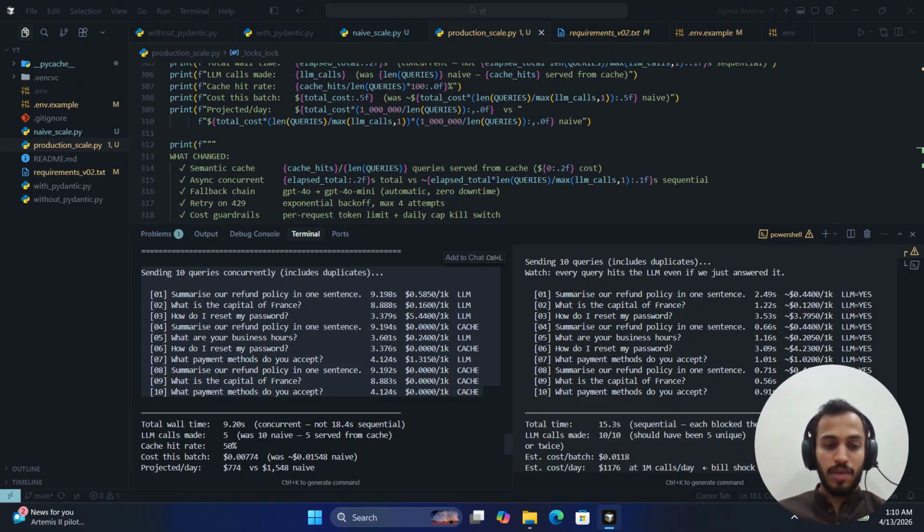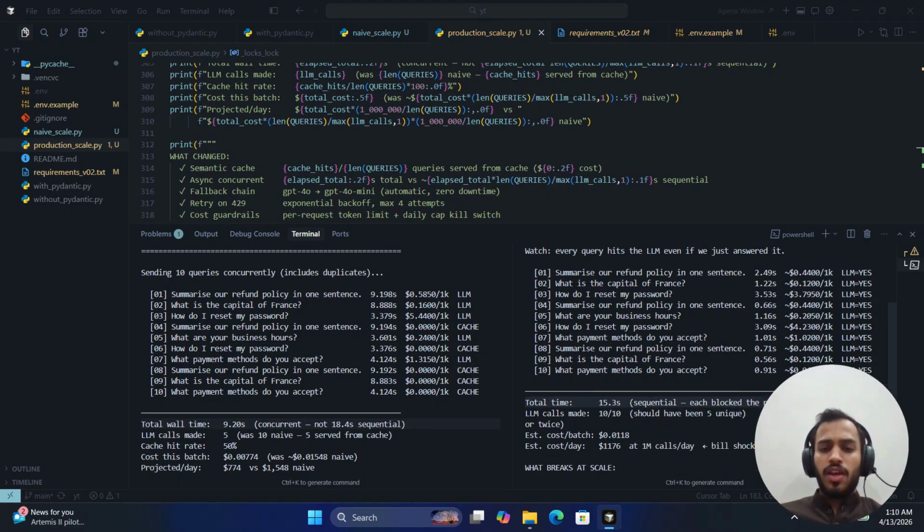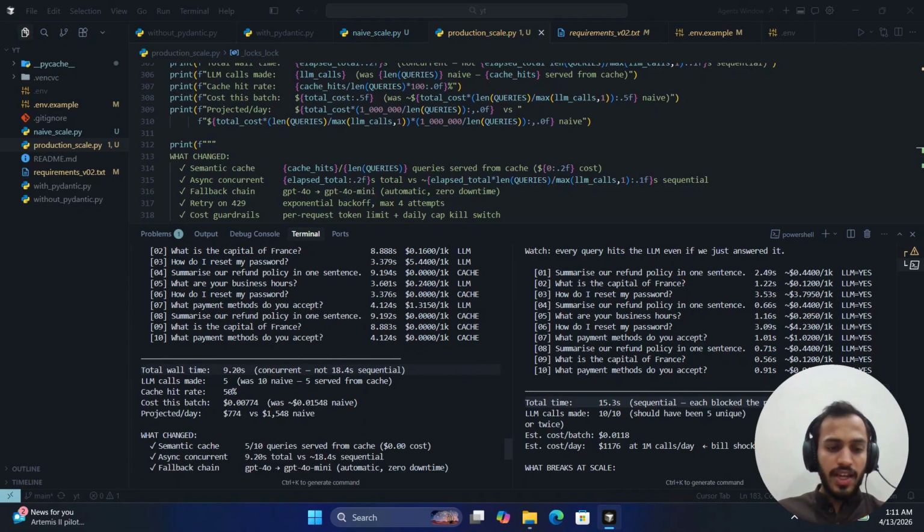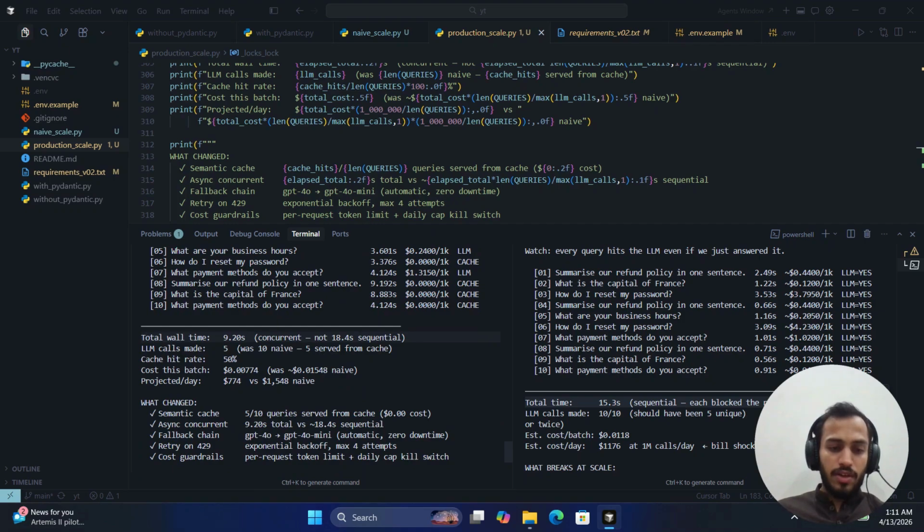On the latency side, we also have way less latency than the serial, or naive, version. At this level the difference isn't that much, but at scale you would notice a big difference. For the fallback chain, I have used GPT-4o mini here, and you can go with either Gemini or Claude, whatever you need.